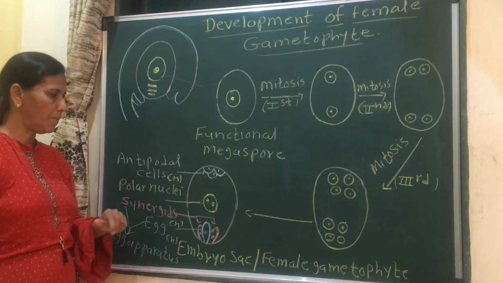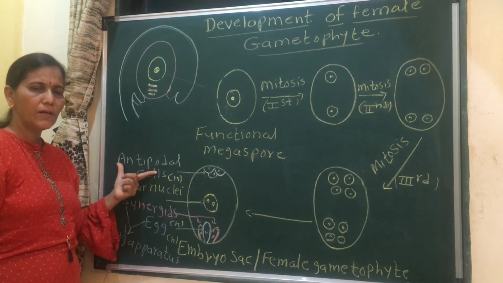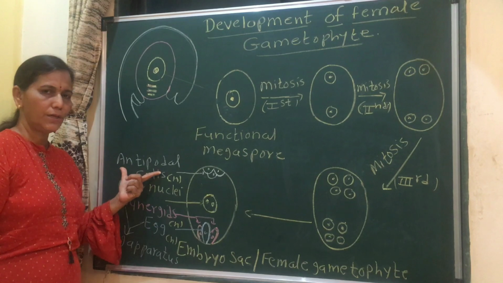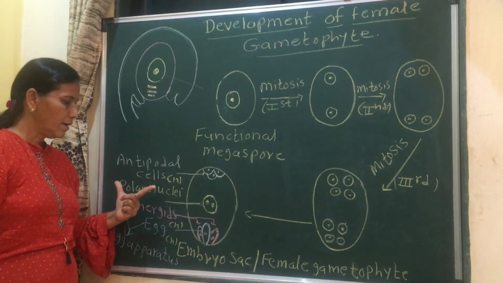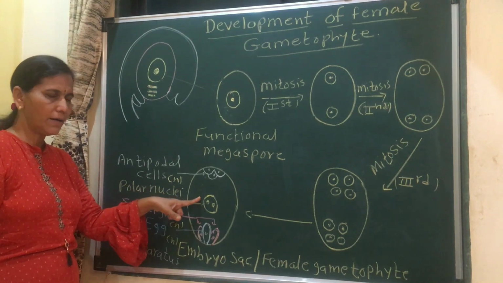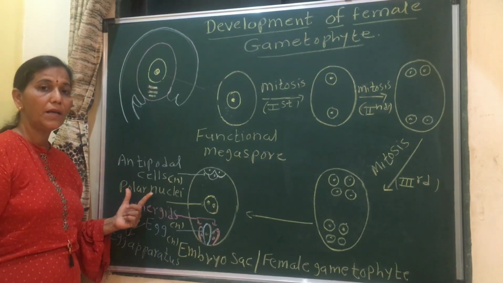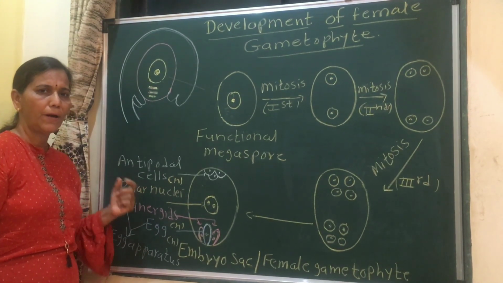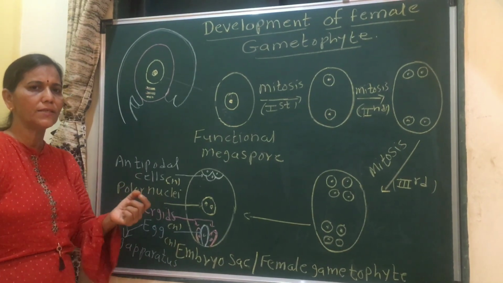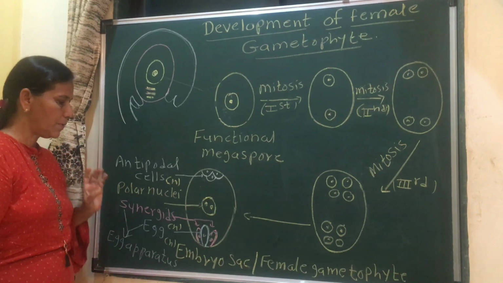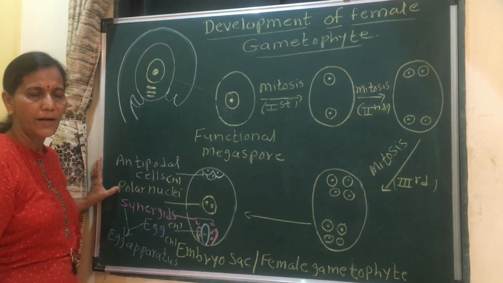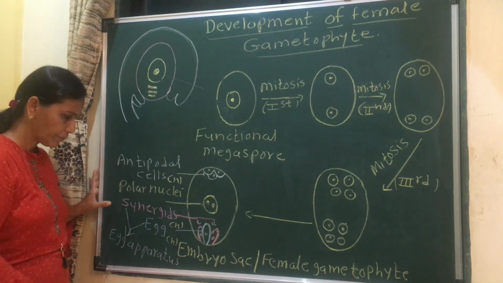Let's see the function of each. Antipodal cells: probable function is nutrition. Polar nuclei, after fusion with one male gamete, form the primary endosperm nucleus, which is triploid, hence called the triploid primary endosperm nucleus, which in future forms the endosperm, the nourishing tissue.